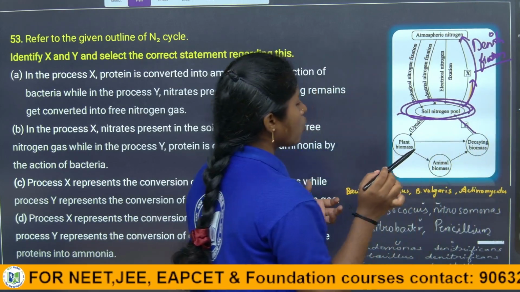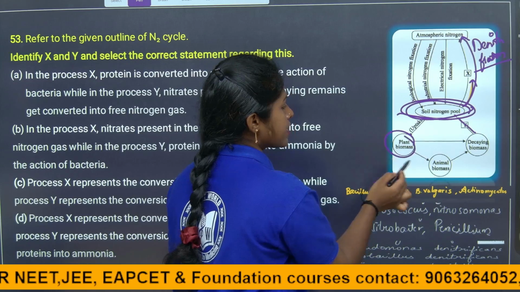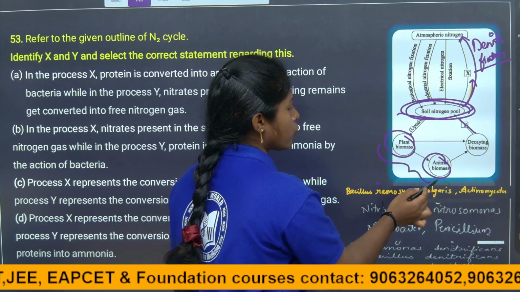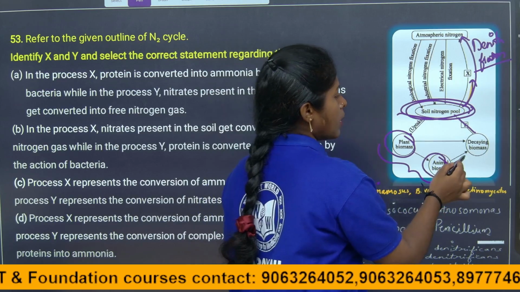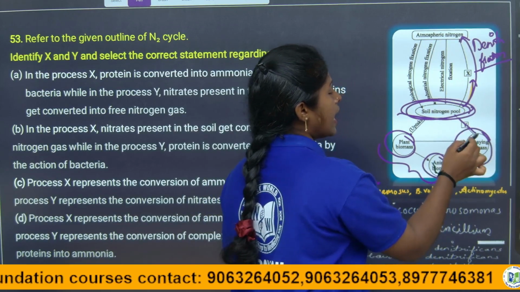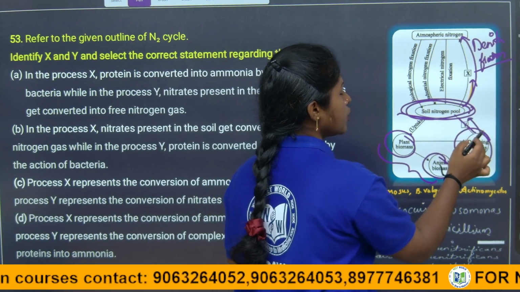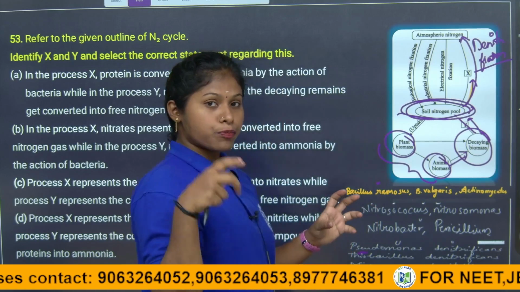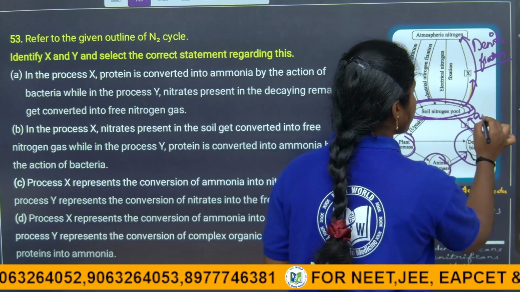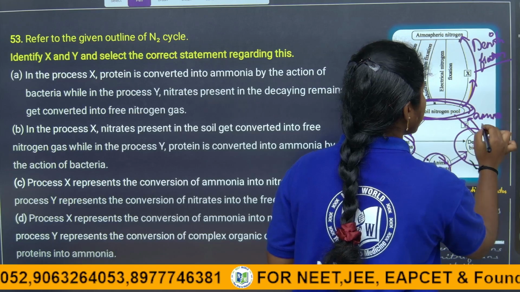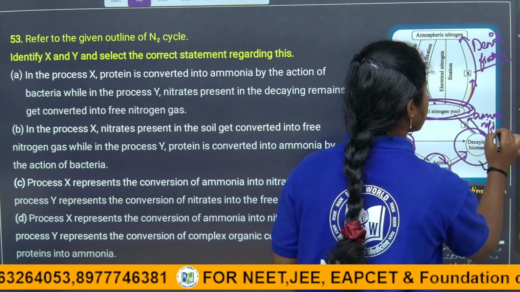Here the plant biomass, animal biomass, after the death of these plants or animals or humans, everything, by the help of the bacteria they are decaying and producing, and those complex organic proteins get converted into ammonia, right? That process we call ammonification.